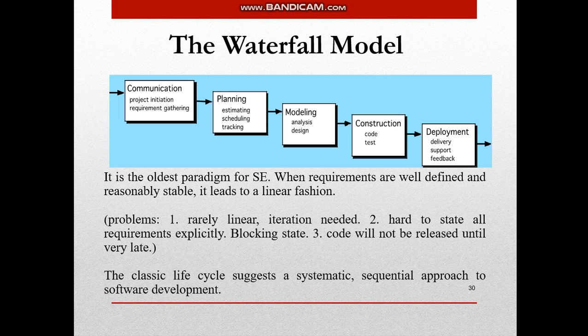Next is modeling. Modeling is analysis and design, that what has been done, how it can be done, then finally putting it into blueprints or putting it on papers and or creating a prototype, analyzing that prototype, whether it is correct, whether any changes needed or so. Next is construction, that is coding and testing. Now, once modeling is done and your design is ready, you convert that design into code. Once your coding is done, once you have built that properly, next thing you do is testing to check whether that code is running properly.